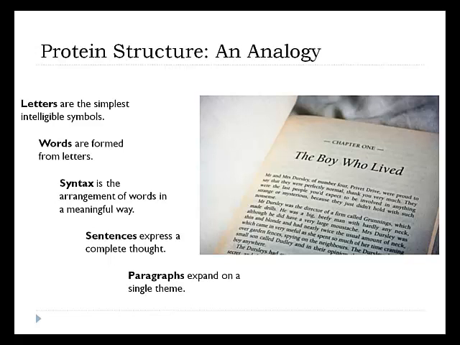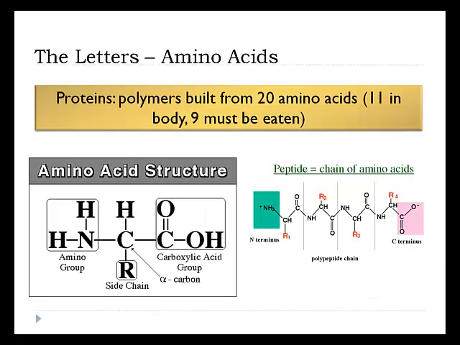Proteins have a similar idea. The letters in protein structures are amino acids. Remember, we've said in earlier chapters that amino acids make up proteins, and proteins are polymers built from amino acids. There are 20 possible monomers. 11 of them your body makes, 9 of them you have to eat whole, the essential amino acids. But there are 20 total monomers.